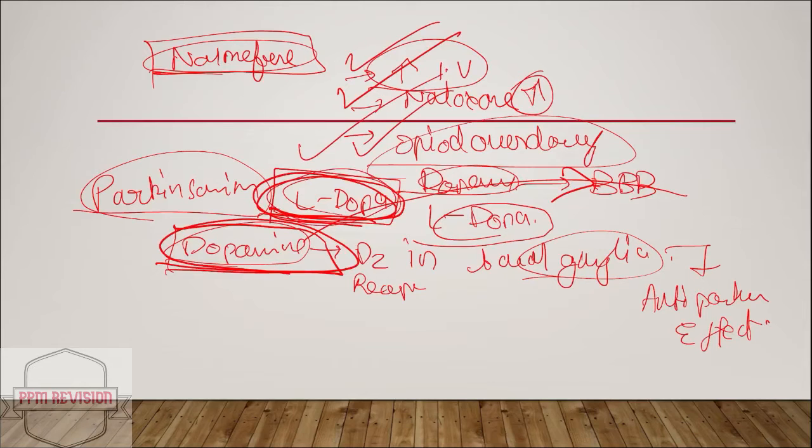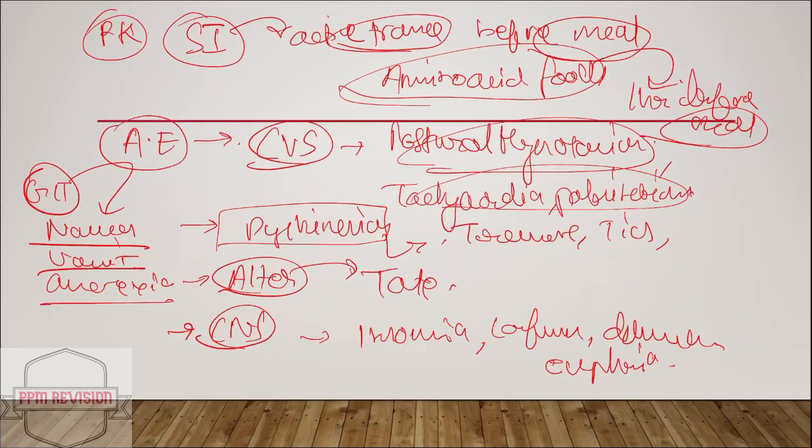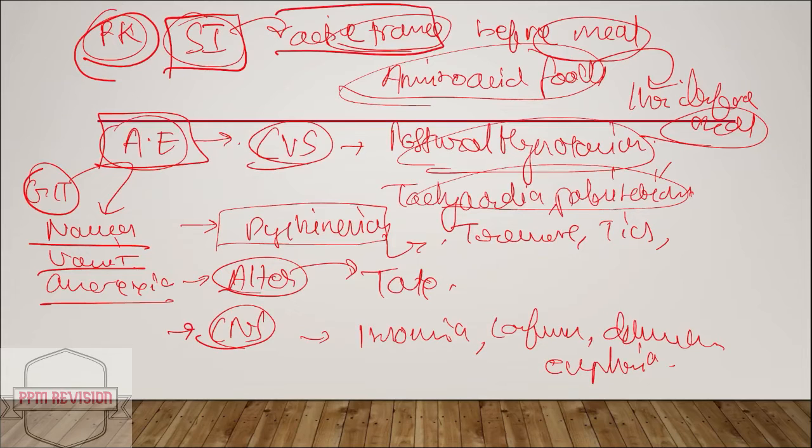The dopamine acts on D2 receptors of the basal ganglia and results in anti-Parkinsonism effect. Now before the adverse effects, we'll look at the pharmacokinetics. It is absorbed in the small intestine by active transport, and it is mostly given before meal because the amino acids present in food can interfere with its